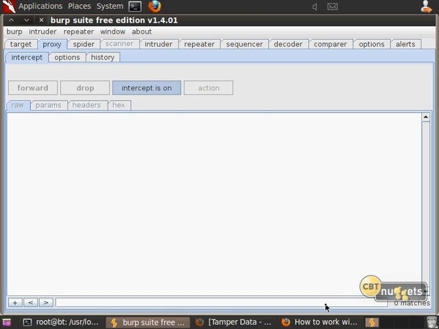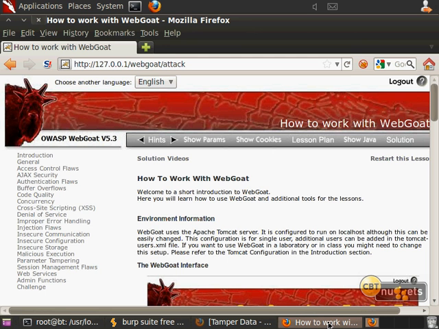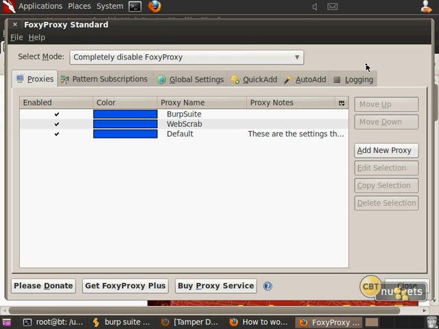So, for example, the intercept is on right now, and then if I go back to my browser, I also need to work with another item here, and this is a proxy setting. This is called FoxyProxy. You can also download this from the internet. And I just set up some various rules for Burp Suite and WebScarab, depending on whichever one I'm using.